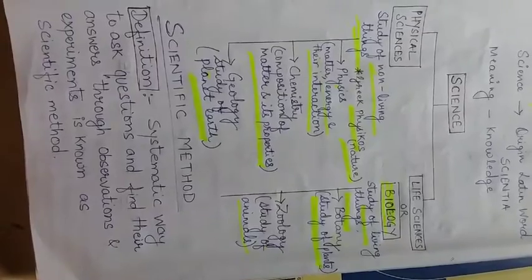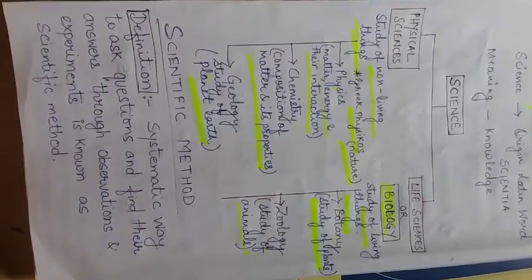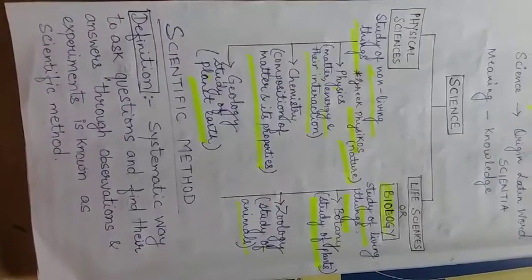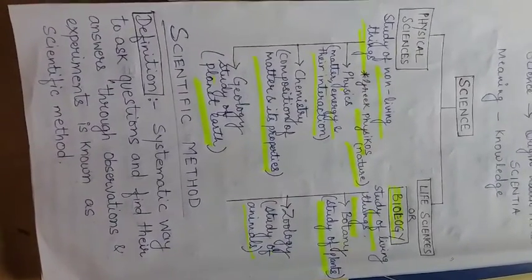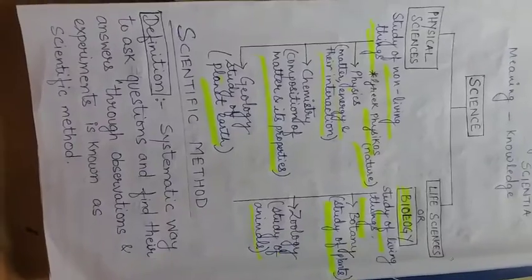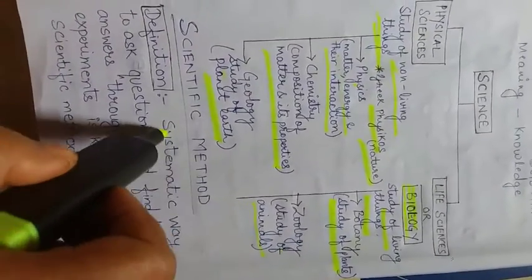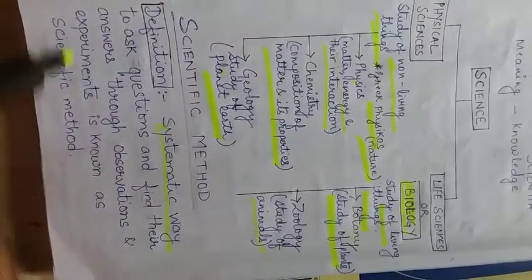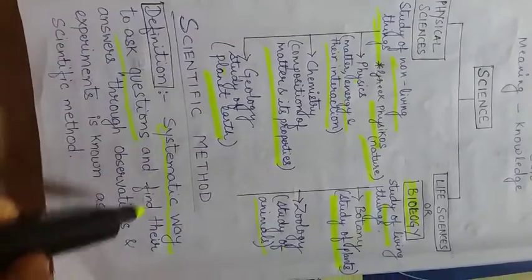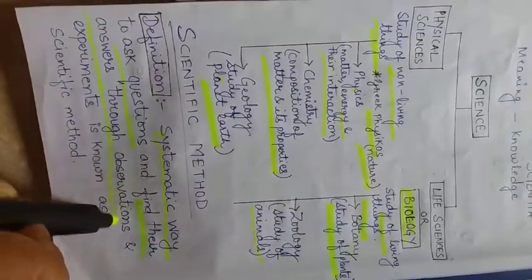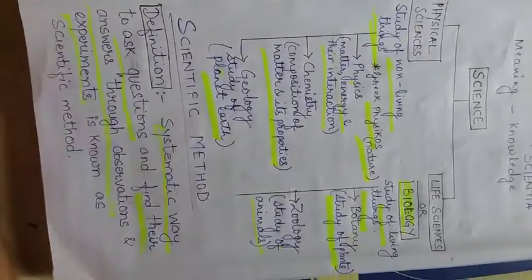So these are the different branches of science: physical sciences and life sciences. Now we will study about scientific method. What is scientific method? It is basically the systematic way to ask questions and to find their answers through observations and experiments.